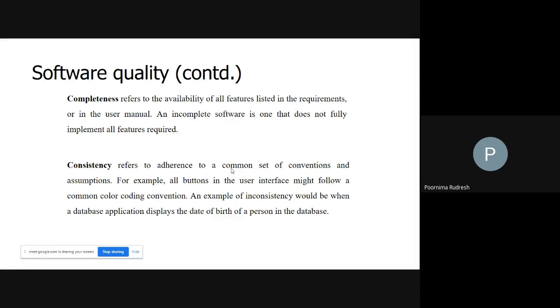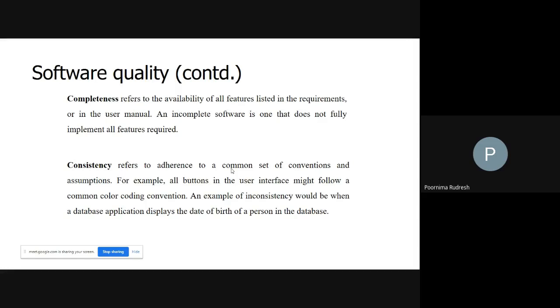As I said in the example, if through the camera you can only take the picture, not selfies, then you say that application is an incomplete application, because one of the features is not implemented at all. So if all the specified features are implemented, then we say that the product is a complete product. If one of the features is not implemented, then we say that it is incomplete software or an incomplete product. Understood once again? Any doubt?